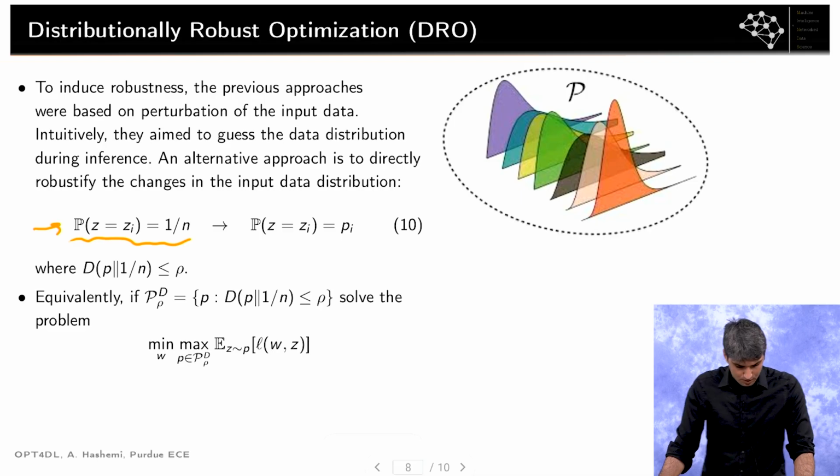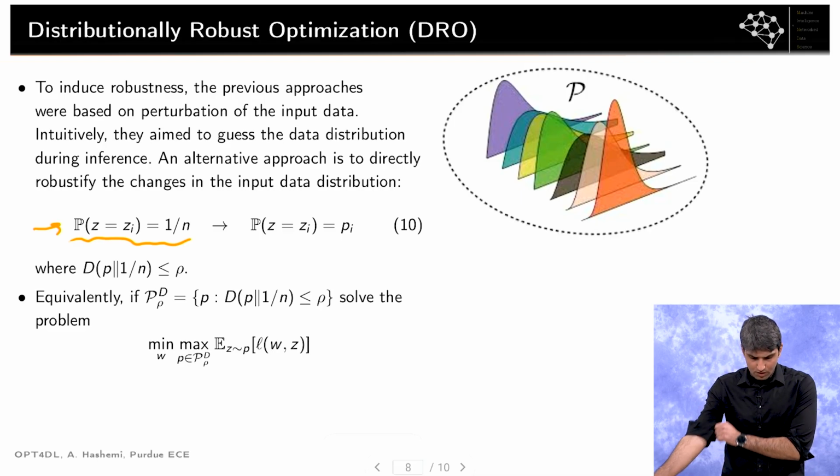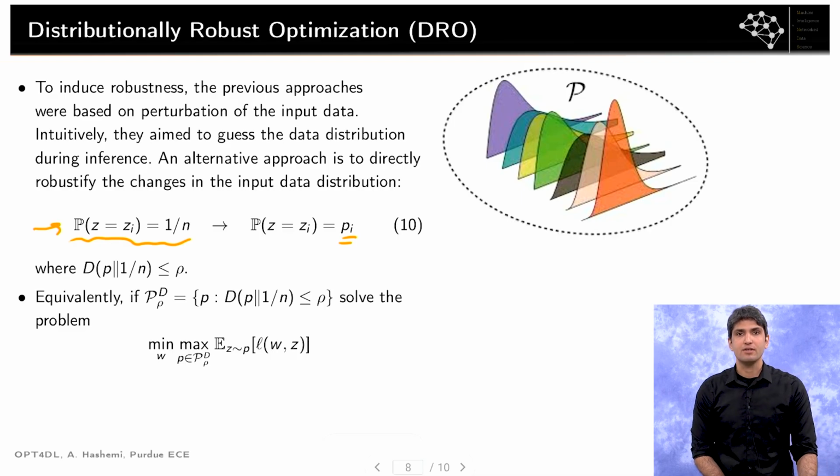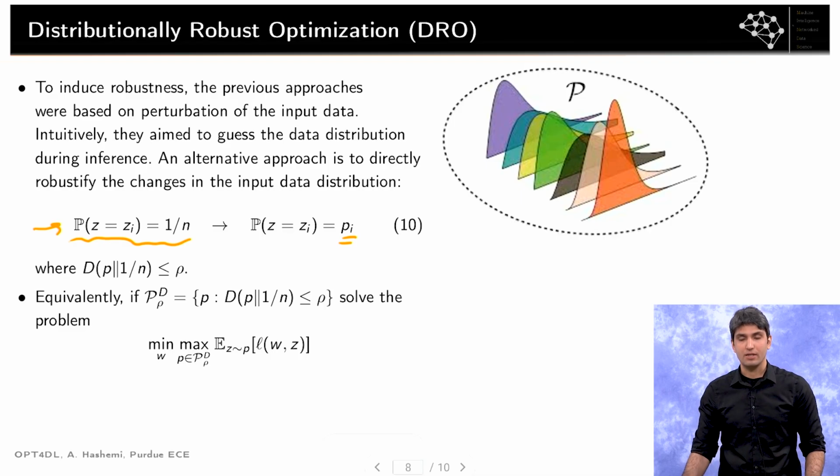Now, what these approaches in the field of distributionally robust optimization try to do is to say, hey, let's generalize this uniform distribution to something like P_i, and then let's try, again, to be robust against perturbations.